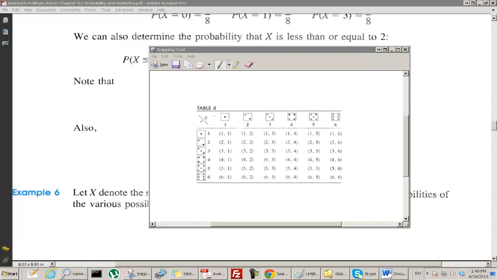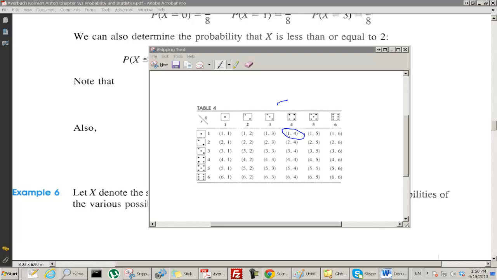With any particular outcome, there's a number associated with it, and the number that we're associating is the sum. A random variable associates a number with each outcome.